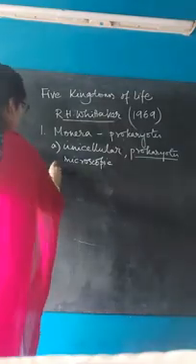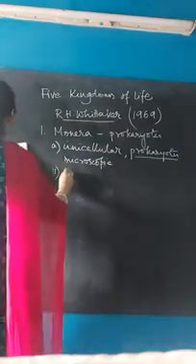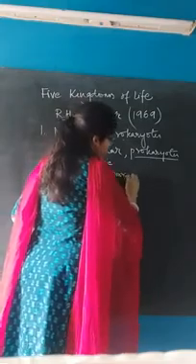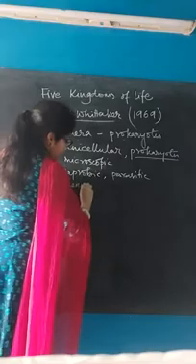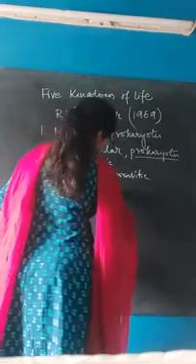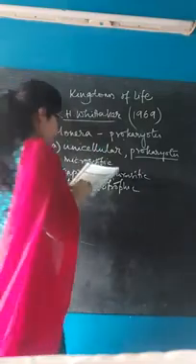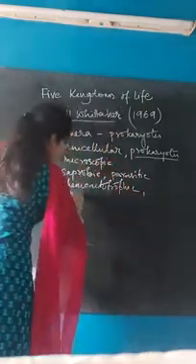Next, number 2, their modes of nutrition are saprobic, parasitic, chemoautotrophic, photoautotrophic, and symbiotic.